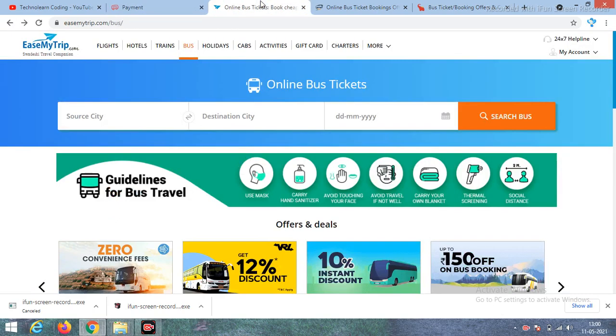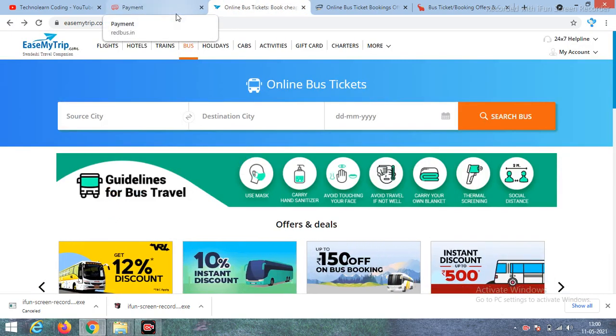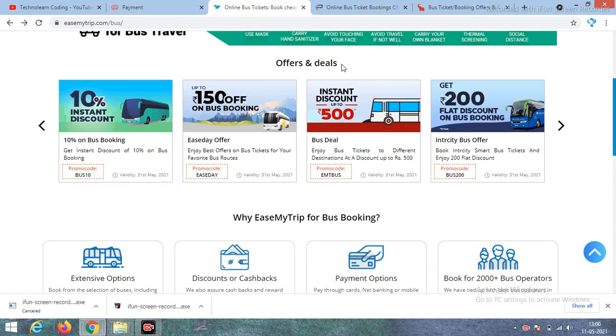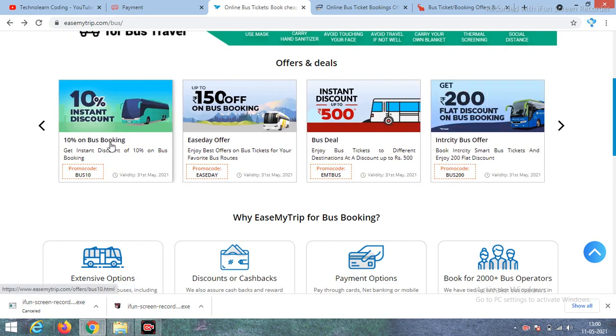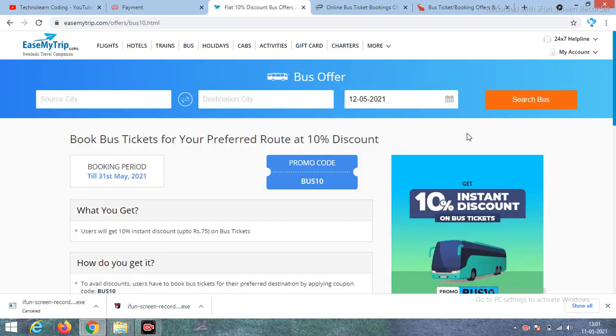Okay, now we will see another website, EaseMyTrip. Here we have to choose bus, and we will get the discount code details here. Here they are mentioning VRL Travels. They also provide discount code coupons from individual travel operators. Here they are mentioning 10 percent off on booking. If you want to know more details, you have to click this one. Here they will provide the details.